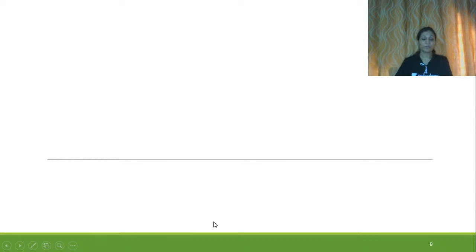And let's begin with the class. The topic of today is heme synthesis. There are n number of intermediates in this whole process, and it's quite a lengthy one. There will be lots of structures and lots of processes.